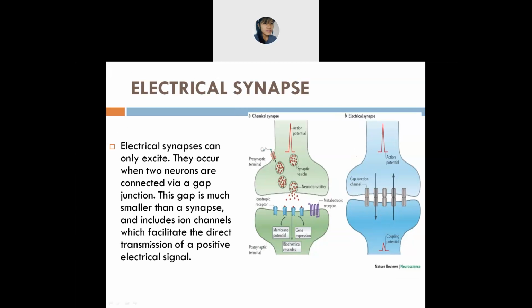So what will this electrical synapse do? It will connect two neurons.